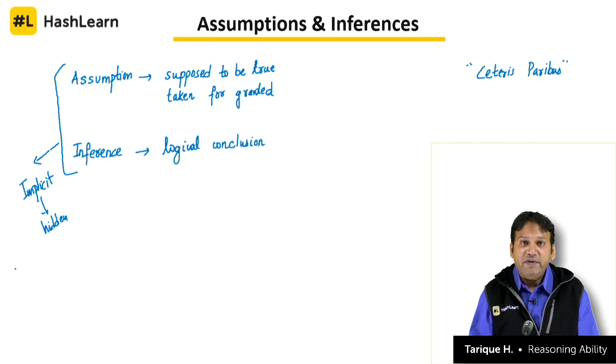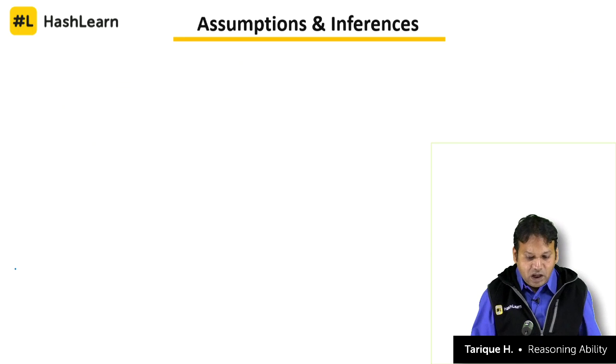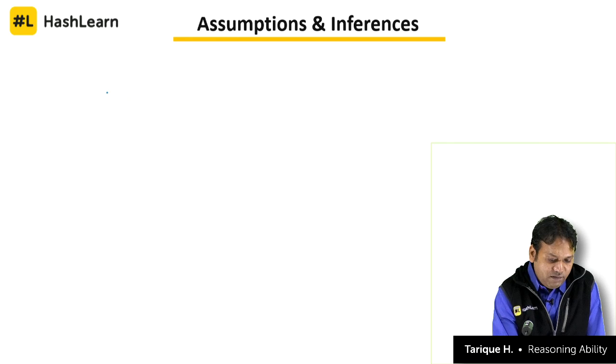And an inference is a logical conclusion that you can make after reading a particular statement. So how can we link these two together? We say that if we have a premise. Now what is a premise?